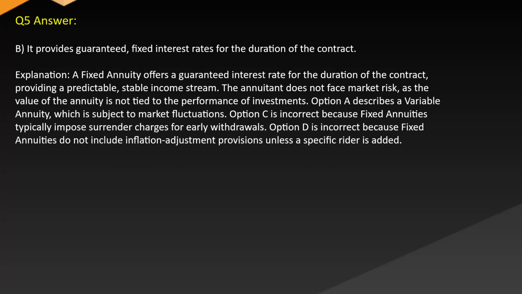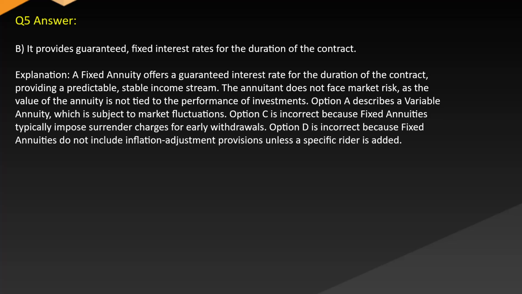Answer: B. It provides guaranteed fixed interest rates for the duration of the contract. Explanation: a fixed annuity offers a guaranteed interest rate for the duration of the contract, providing a predictable, stable income stream. The annuitant does not face market risk as the value of the annuity is not tied to the performance of investments. Option A describes a variable annuity, which is subject to market fluctuations.